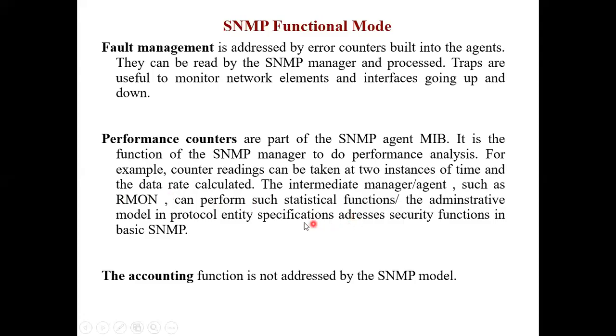The RMON did the statistical functions, some calculations, and instead of just giving the raw data to the manager, we process the data in RMON and give some meaningful data to the manager. And the accounting function is not addressed by the SNMP version 1 model.